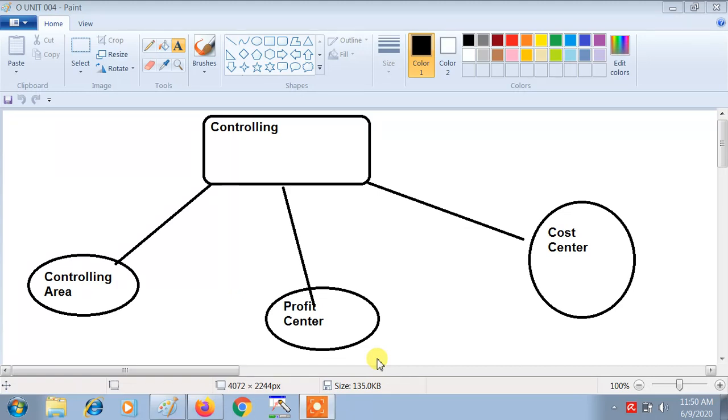Fine. So in my next video, or in my next class, I will tell you in detail about all these basic settings and, sorry, the organizational units, all the organizational units under financial accounting. And as far as the basic settings are concerned, we have to go into detail only on the basic settings under the financial module.